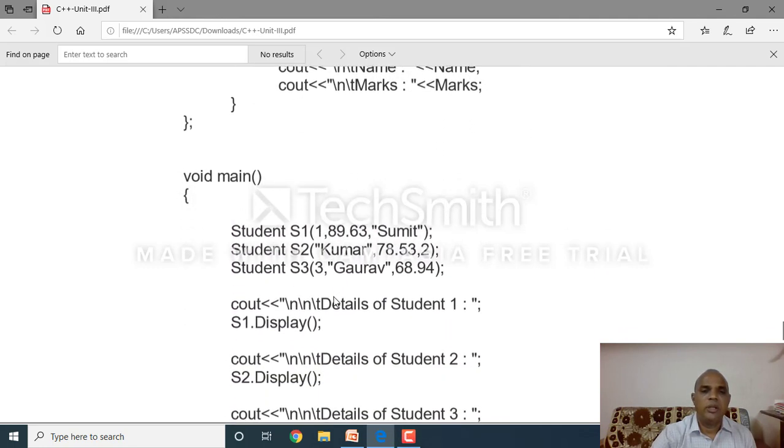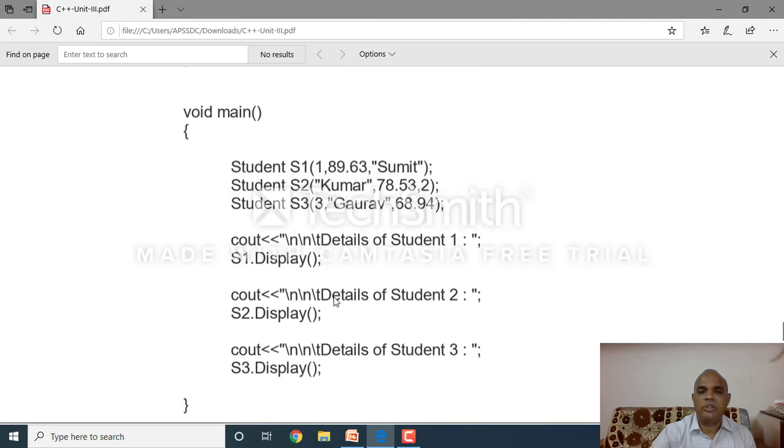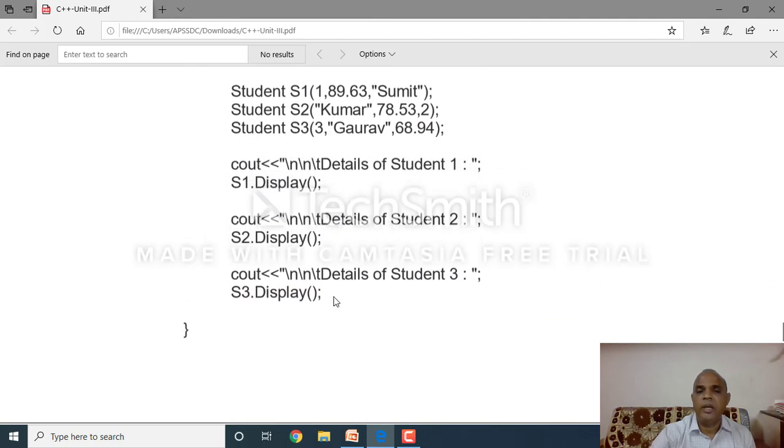Then for S3, display the first object values, display the second object values, and display the third object values, to display all 3 object values. Clear, all of you? So the this pointer is a pointer variable. It holds the address of the current object.